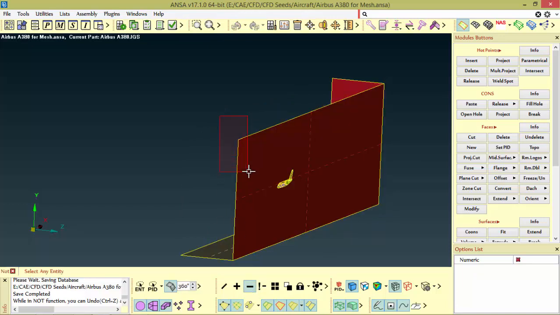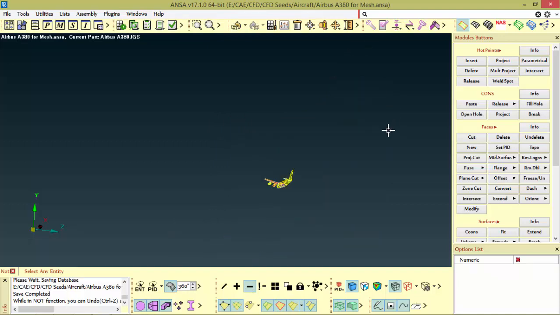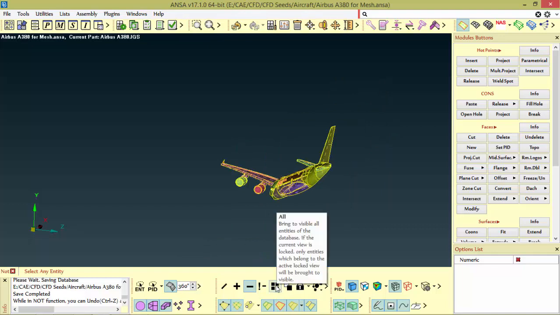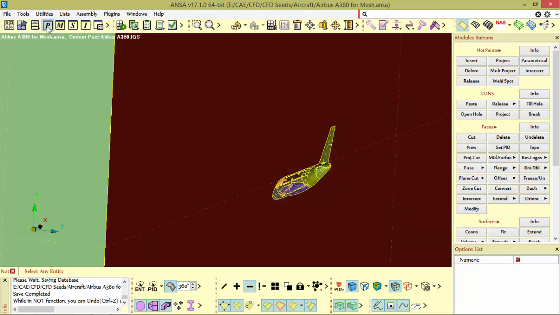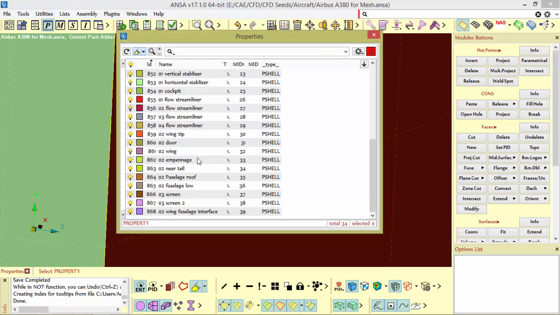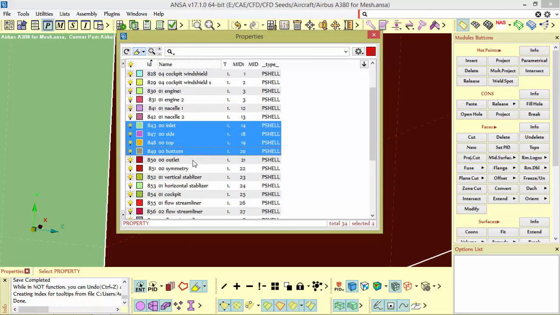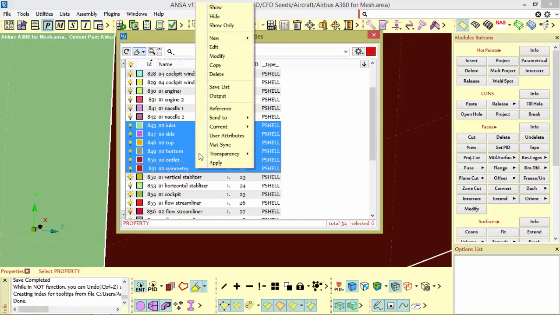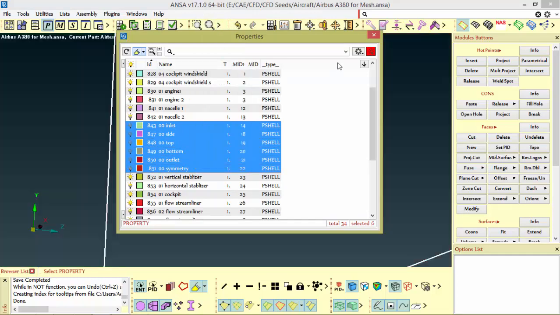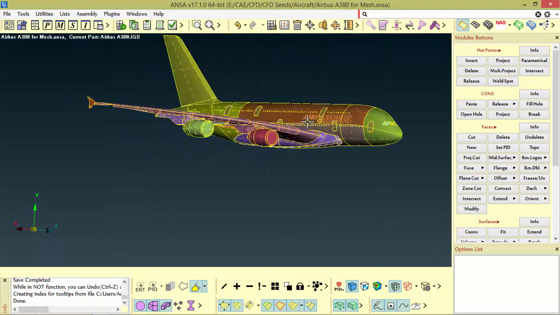Either I can hide and filter for the required ones like this, or otherwise I can go to this PID, and I know that the wind tunnels are named inlet, side, top, bottom, outlet and symmetry. So just hide all this and you can filter the same.